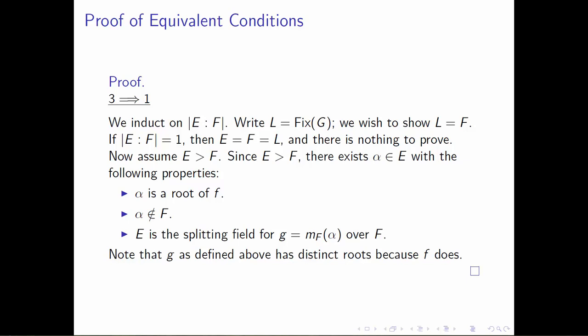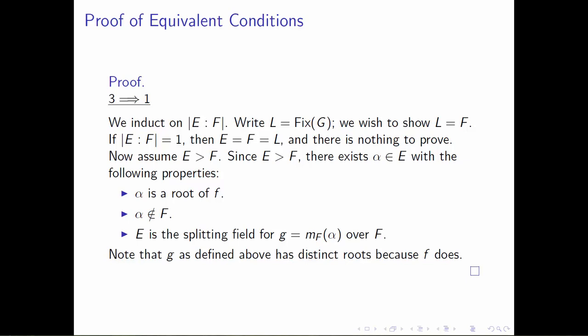Because E is a strictly larger field than F, and we're assuming that E is the splitting field for this polynomial f, we can find an element alpha inside of E that has the following properties. So we want three things to be true about alpha. First of all, we want alpha to be a root of the polynomial f. Second, we want alpha not to belong to F. And last, we want E to be the splitting field for the polynomial which we'll now call g, which is the minimal polynomial of alpha over F. So notice that we need to introduce g instead of little f because we don't know if little f is irreducible. So we want to get our hands on an irreducible polynomial, so we have more theorems for that. And we want to be sure that alpha doesn't actually belong to the ground field.